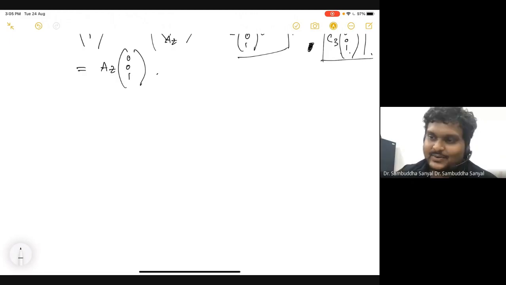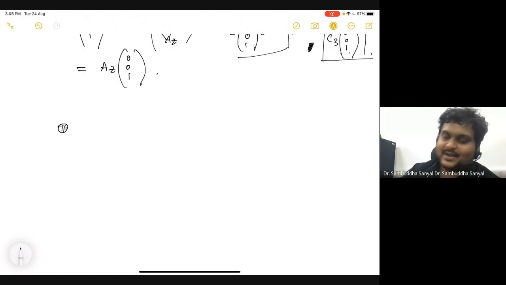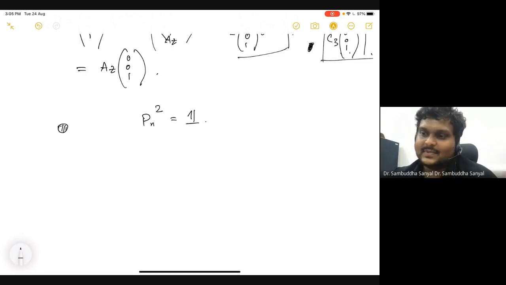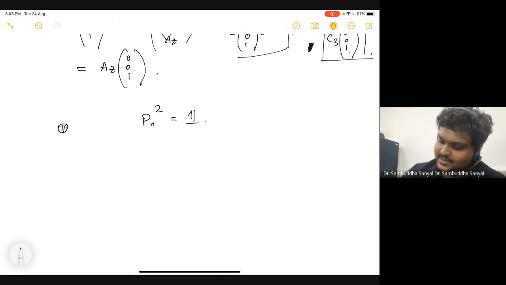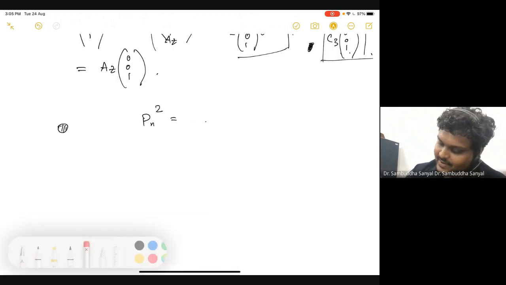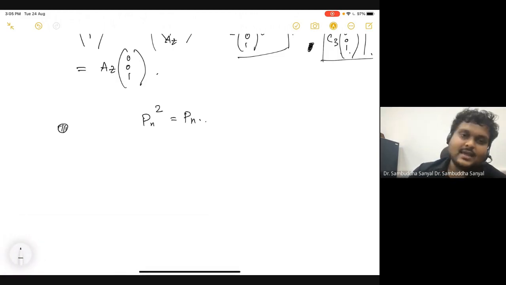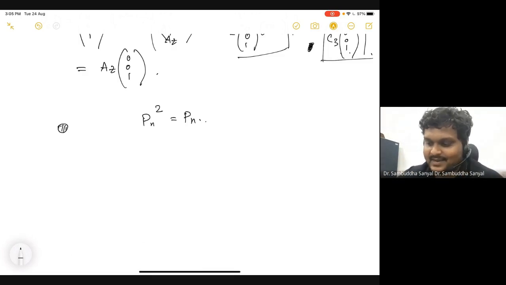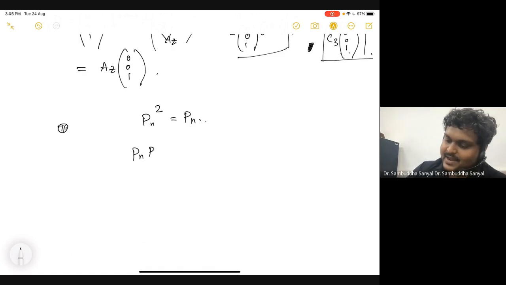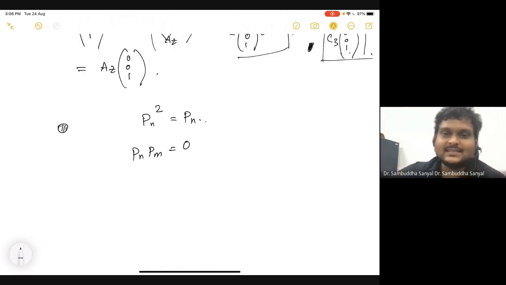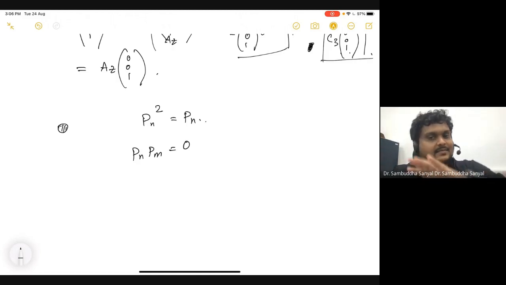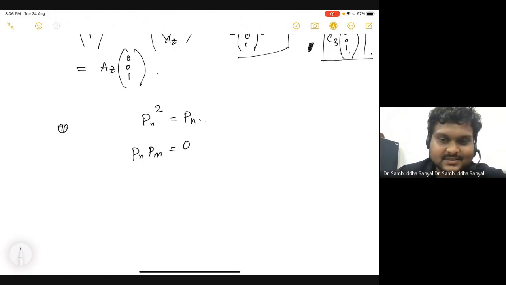Now, projection has the following property, which means if I do two projections, one after the other, it is equivalent to doing one projection. Sorry, I wrote it wrong. Why? Because once I projected, what is the point of projecting again? I'll get the same thing again. Similarly, if I do Pn, Pm, I get 0, which means once I projected along a basis vector, because they are orthogonal, if I project again, I'll get 0. That means I cannot project.